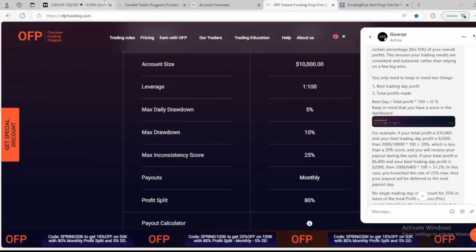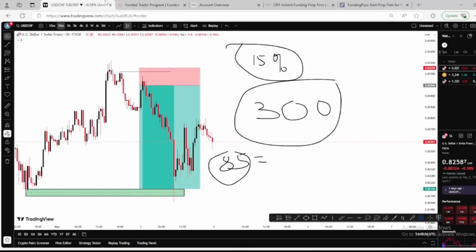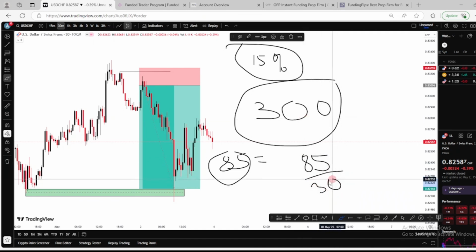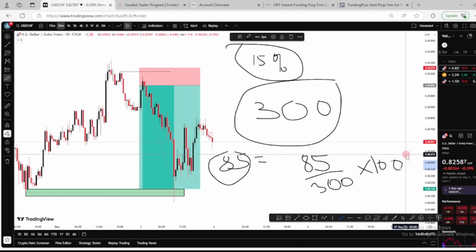We're gonna bring our calculator. 85 divided by the total profit, that is 300, times 100.